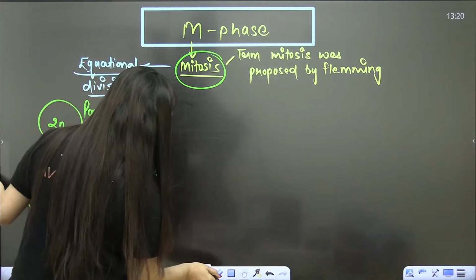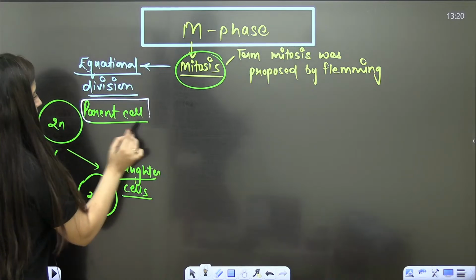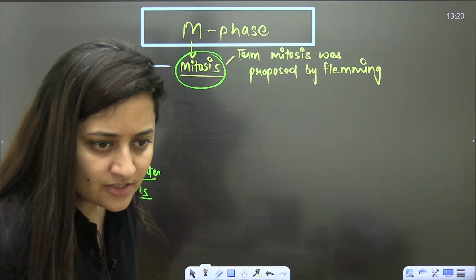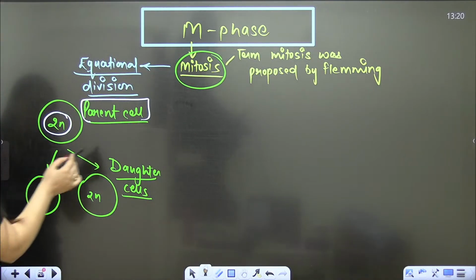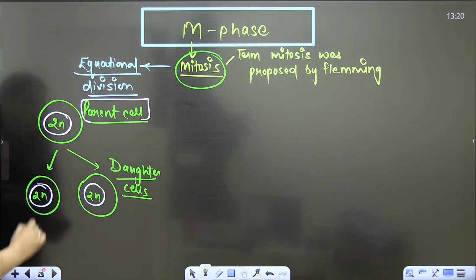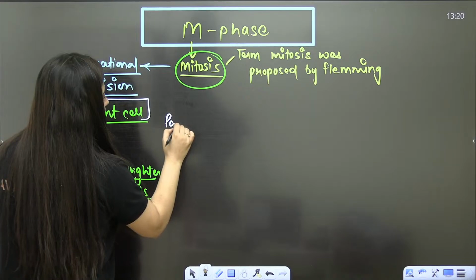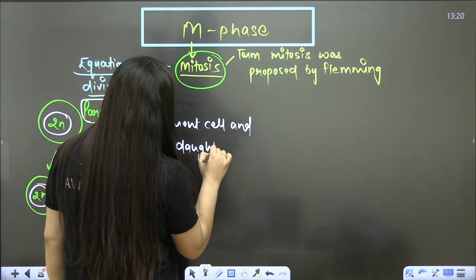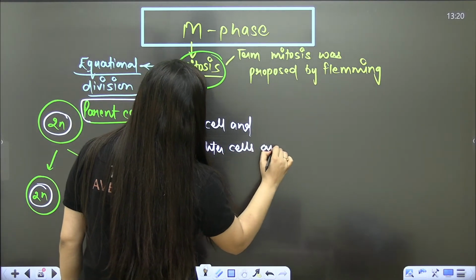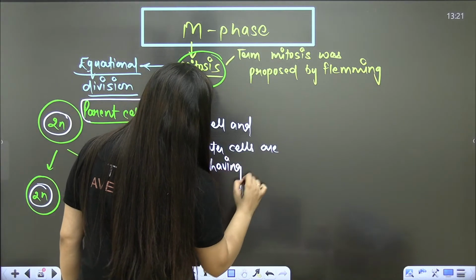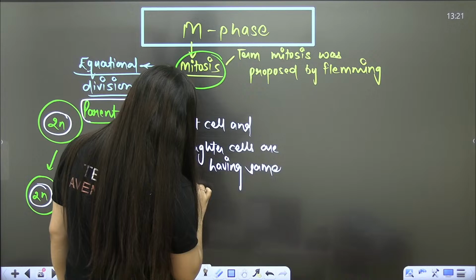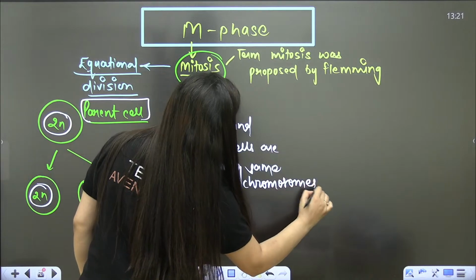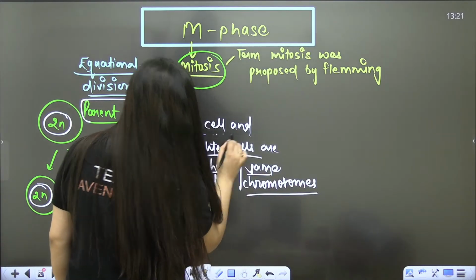If you see here, the parent cell is diploid. Can you see that, students? Now when you talk about the daughter cells, they are also diploid. It means the parent cell and daughter cells have the same number of chromosomes. The parent cell and daughter cells, what do they have? They have the same number of chromosomes.